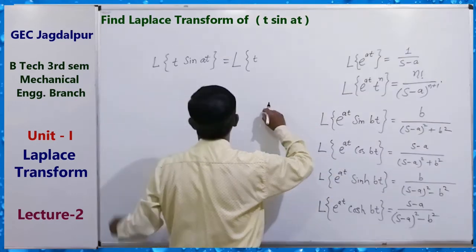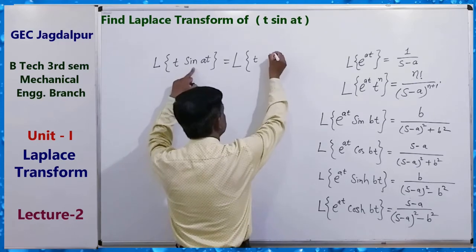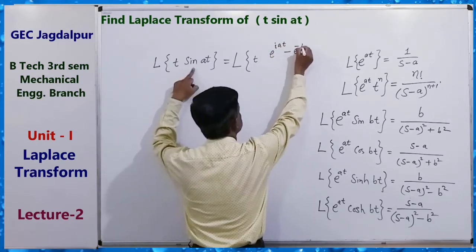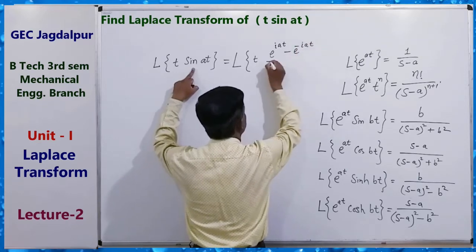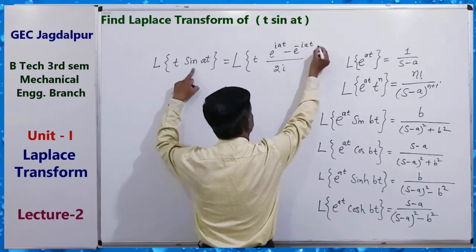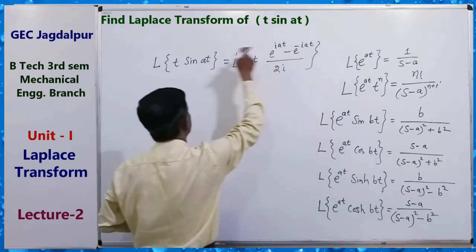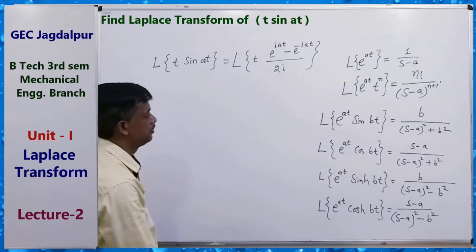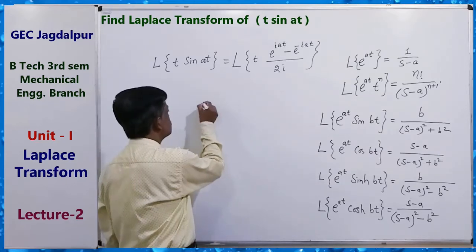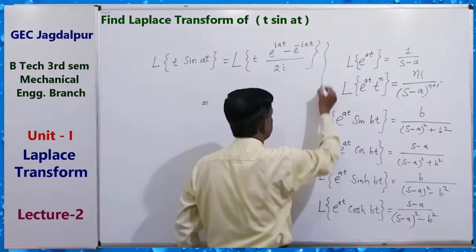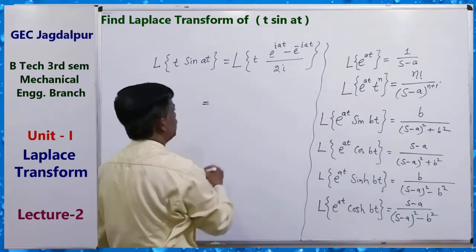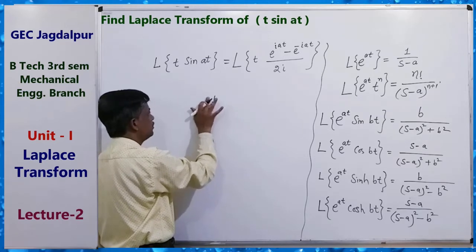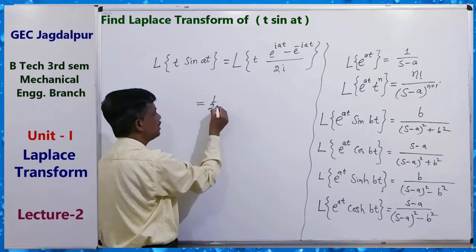You can write sin at as e to the power iat minus e to the power minus iat upon 2i. You know this is the value of sin at, written in exponential form. So we can take 1 upon 2i out as a constant term.